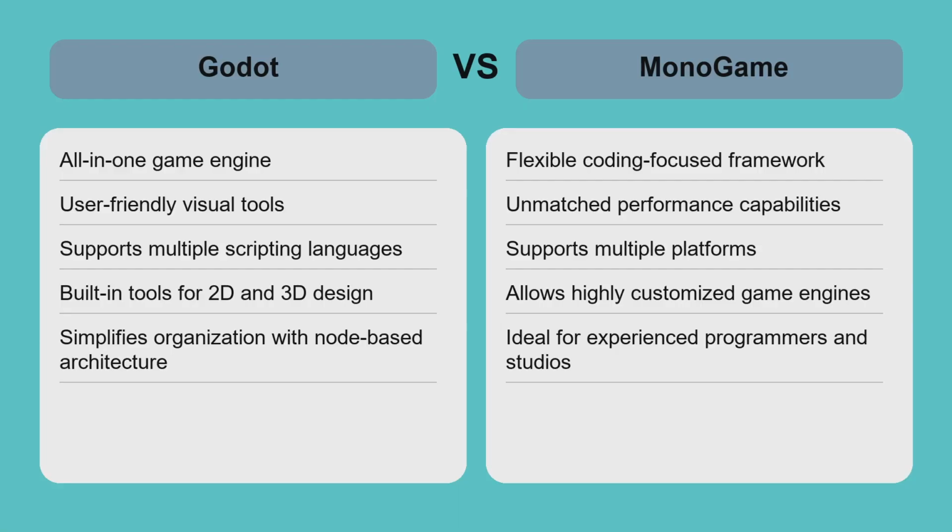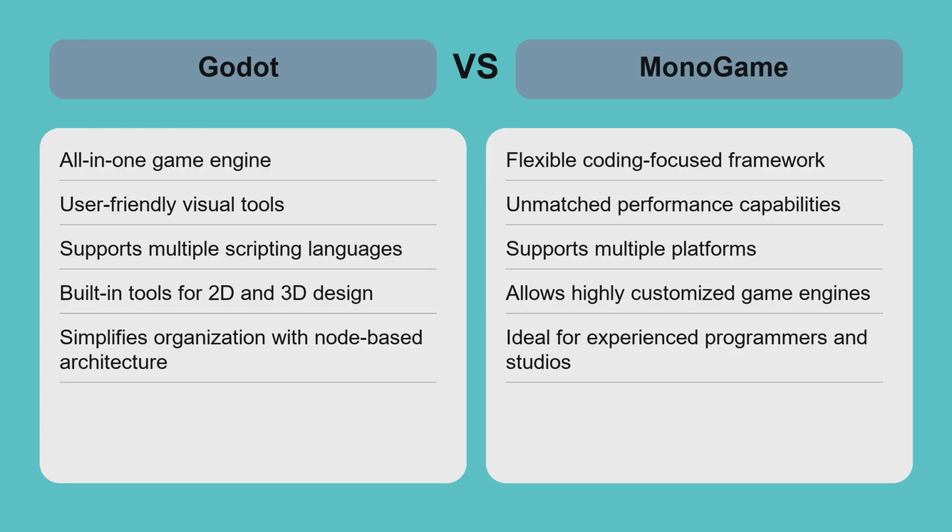Comparing Godot and MonoGame highlights a choice between convenience and control. Godot's all-in-one editor and visual tools accelerate development for 2D and moderate 3D games, ideal for rapid prototyping and smaller teams. MonoGame, with its code-first approach, offers unmatched flexibility and performance, making it suitable for developers building custom engines or targeting complex platforms. For example, an indie developer creating a 2D platformer benefits from Godot's simplicity and integrated features.